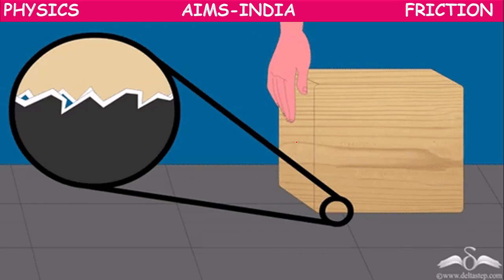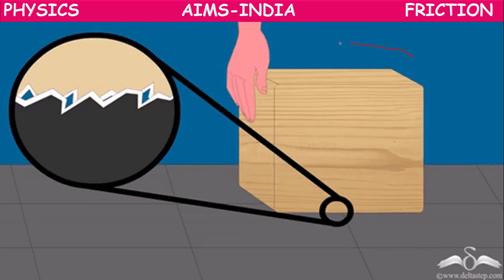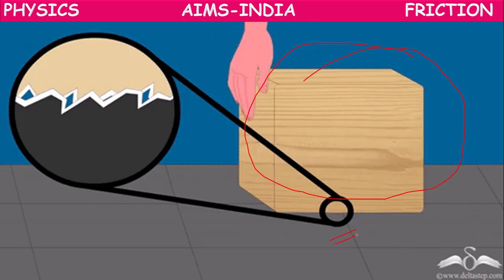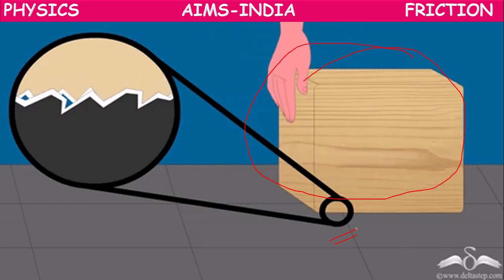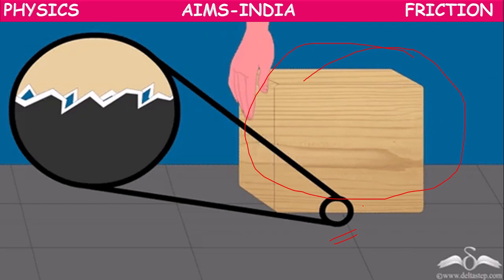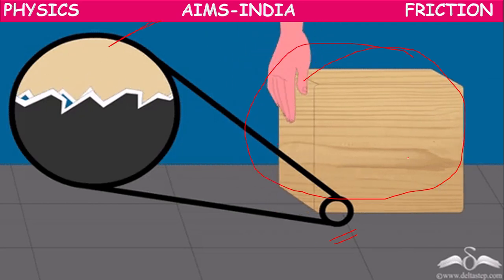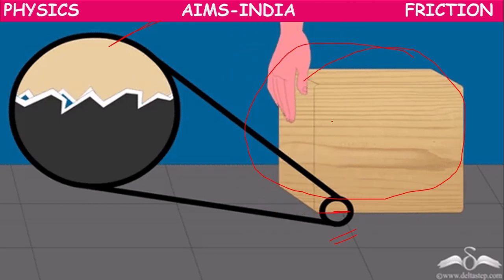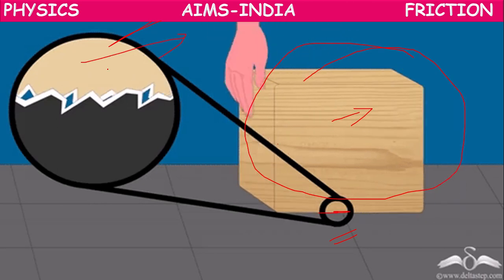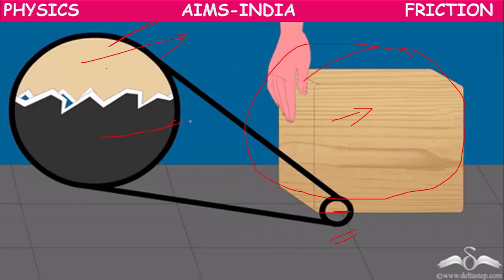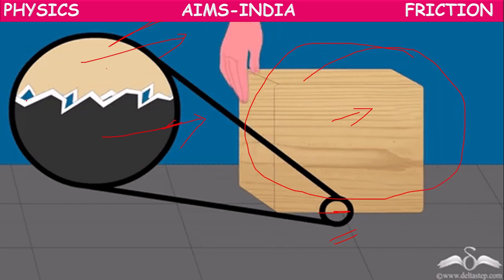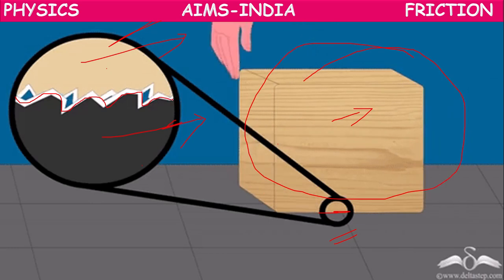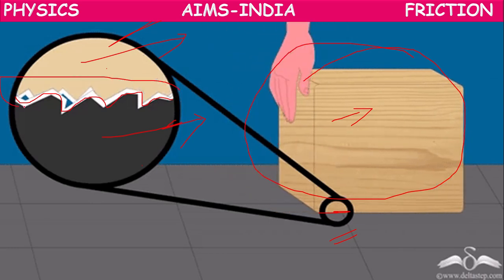So next children, you are trying to push or pull a block on the floor. If you take the microscopic view of this situation, this is the surface of the block, this is the surface of the floor, and this is the surface area which is in contact.